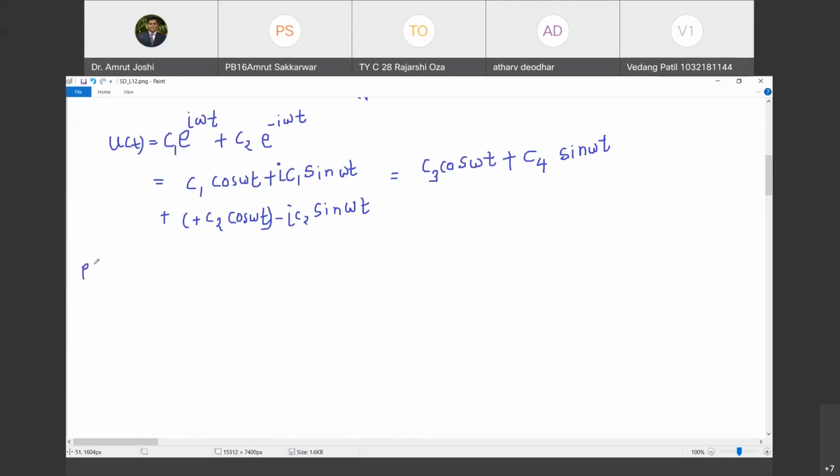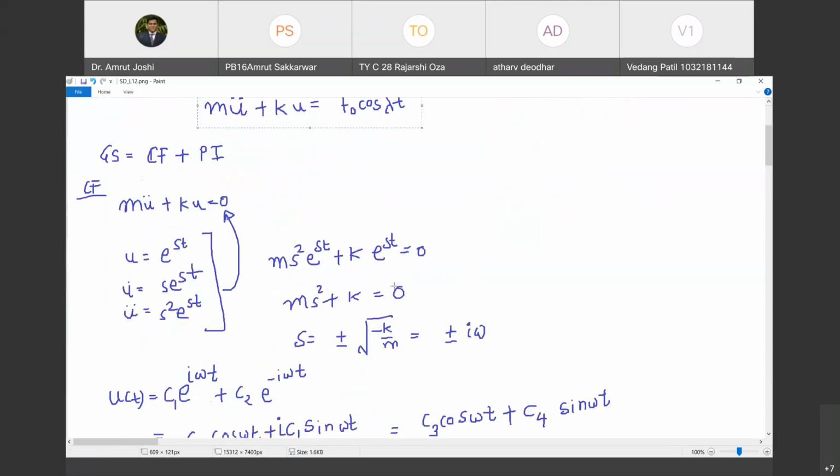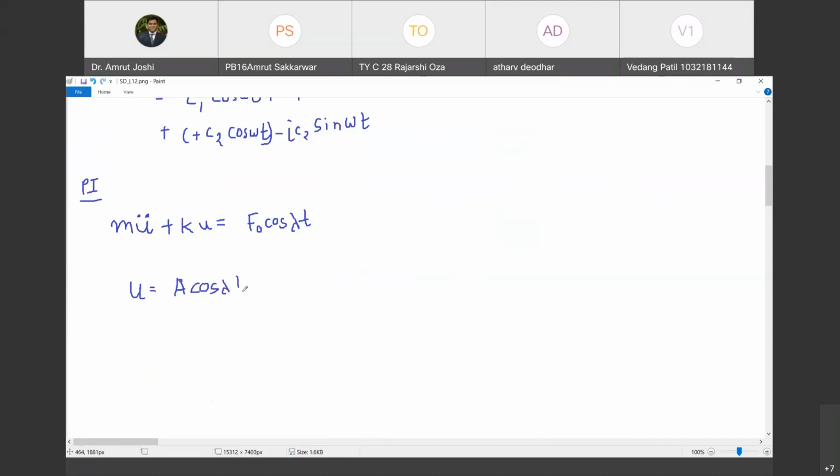Now we need a particular integral. The particular integral is any one solution of the parent governing differential equation. We need a solution of this. If I put u equal to a cos lambda t, what will be u dot?